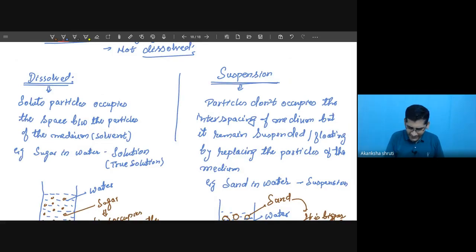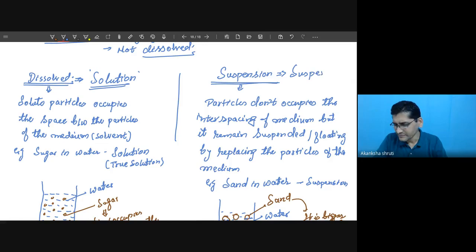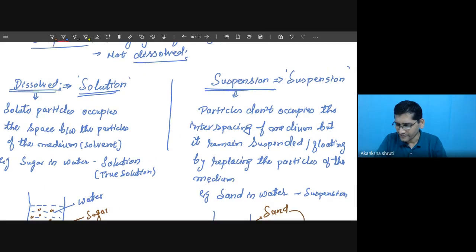While the particle gets dissolved, it is going to produce your solution. But while the particle does not dissolve, it is going to produce this suspension. So the name is derived from this only, means it remains suspended.